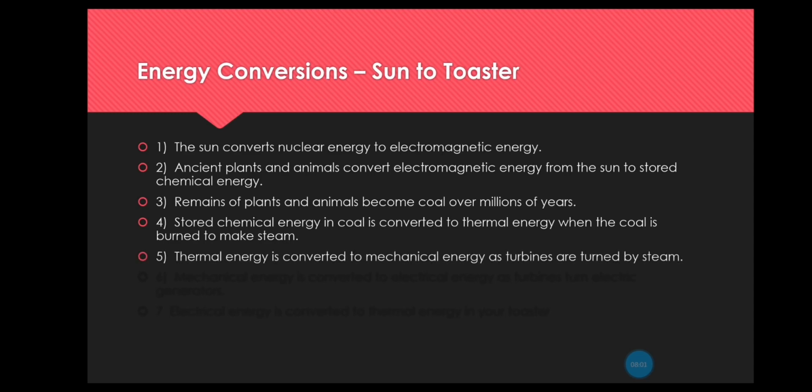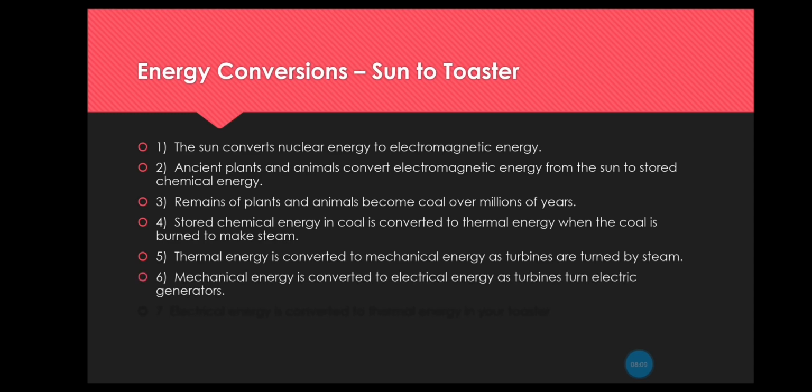The thermal energy is converted to mechanical energy as turbines are turned by steam. The mechanical energy is converted to electrical energy as turbines turn electric generators. And finally, the electrical energy is converted to thermal energy in your toaster. So as you can see, I have many steps, many conversions to get to the thermal energy in the toaster.